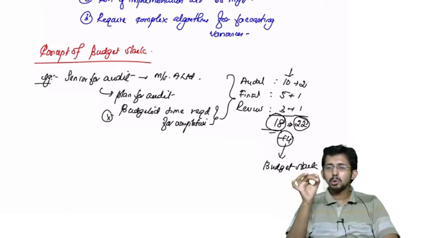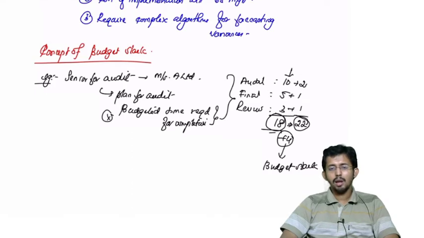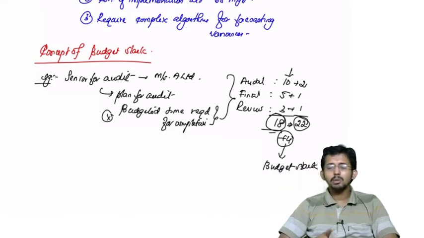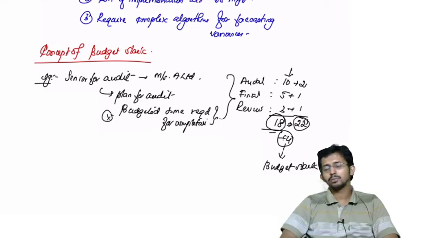What you have to do, you should make them do the budget, but after they make the budget, you should review the budget and ensure that there is no slack incorporated. Okay, so you can write how to avoid budget slack.